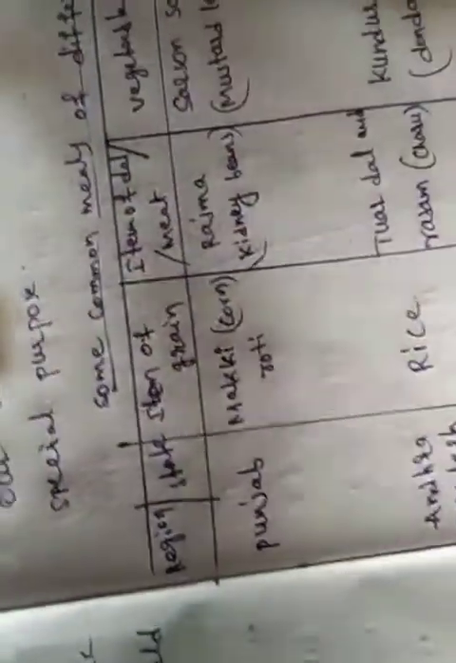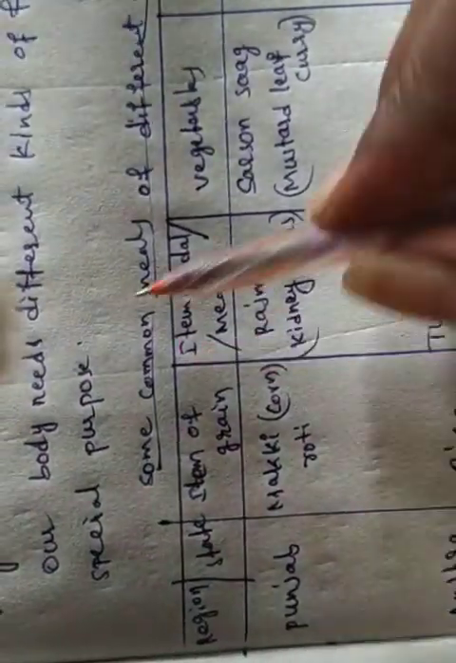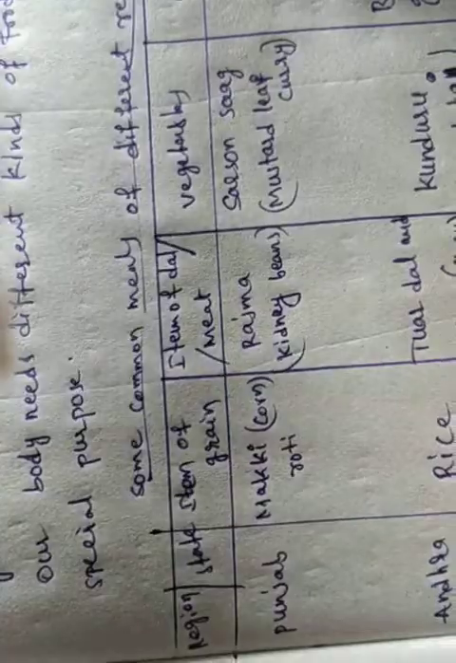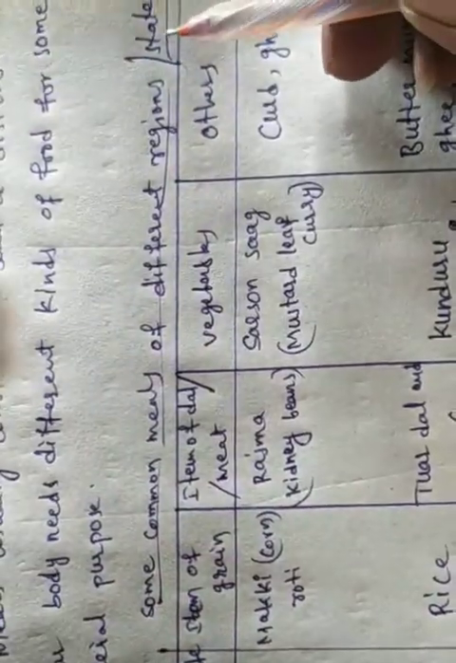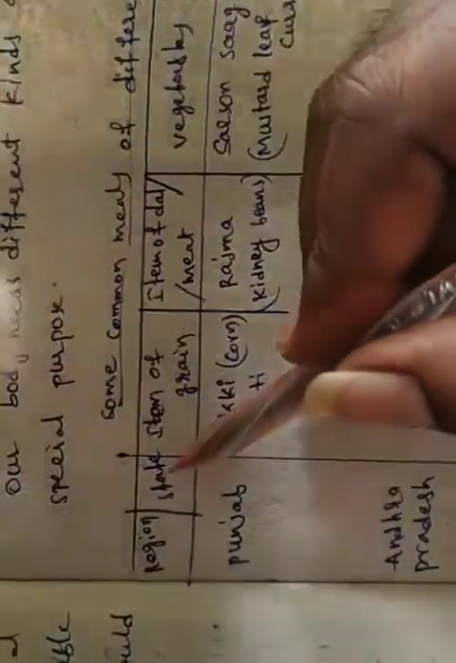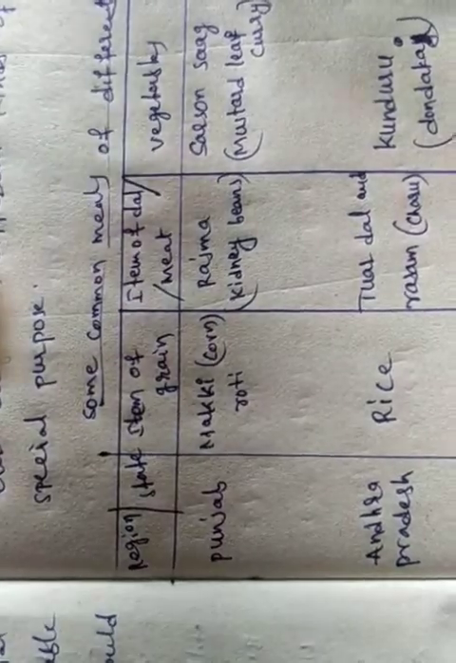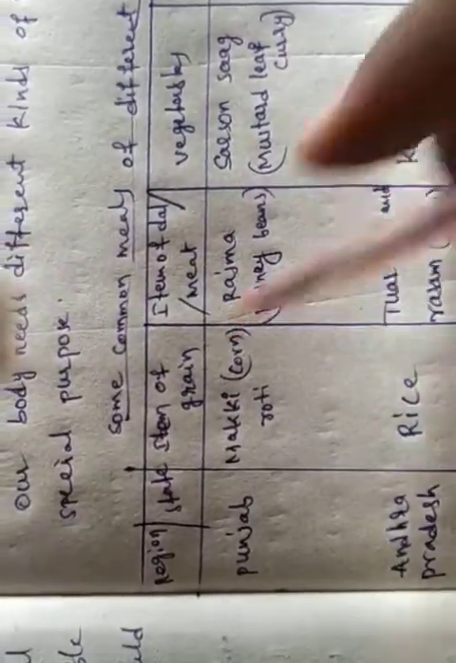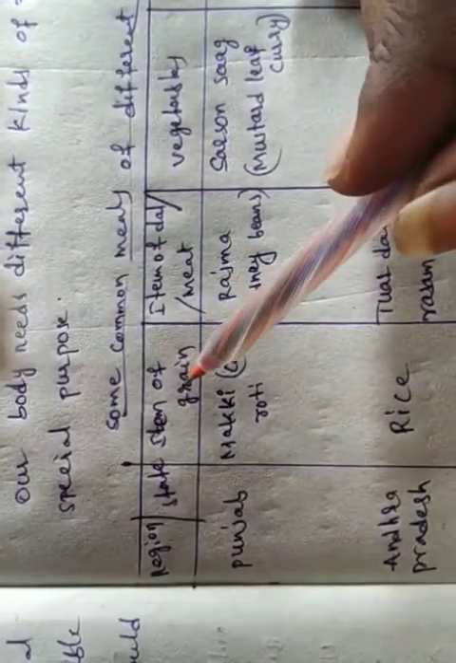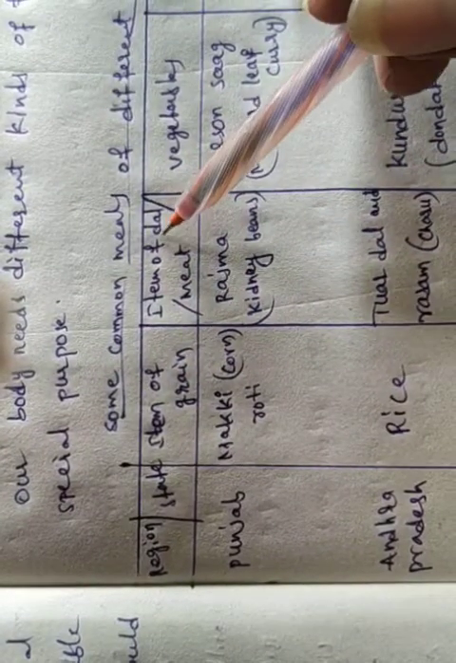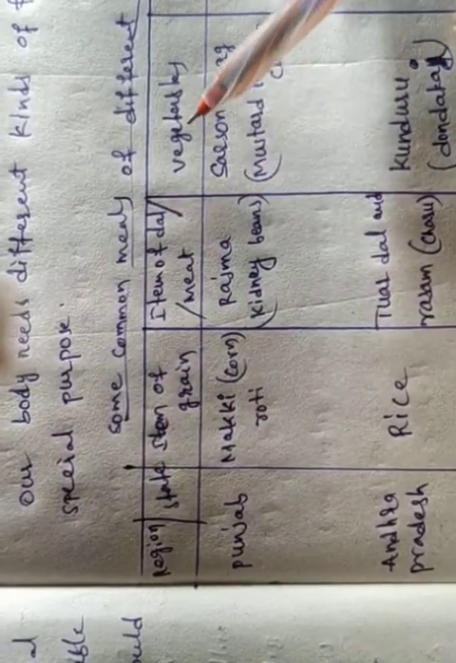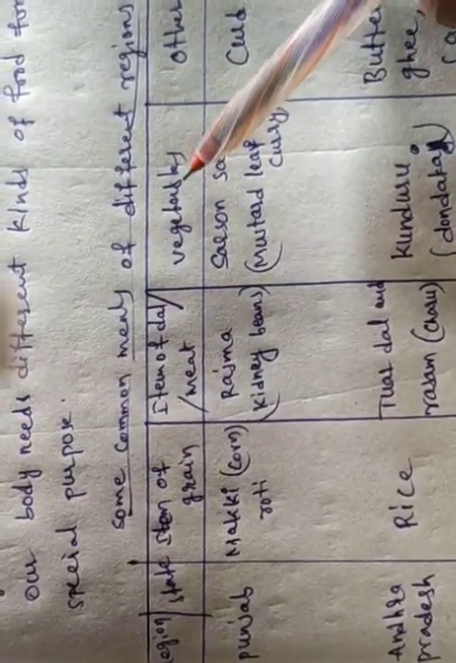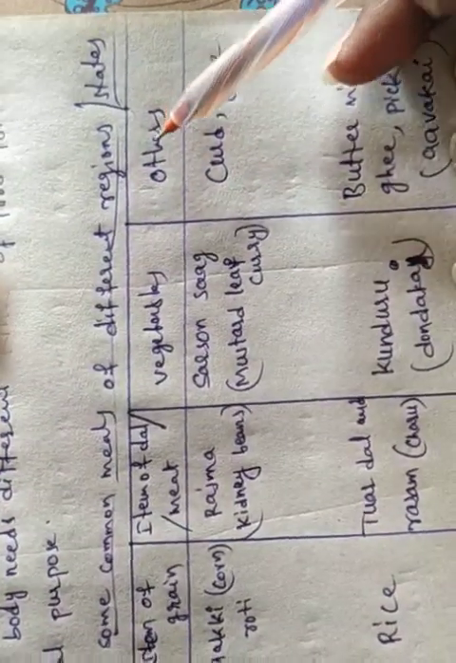Here I am going to give one list of some common meals of different regions or states. First column, region or state. Second column, item of grain. Third column, item of dal, meat. Meat is a dish. Fourth column, vegetables and others.